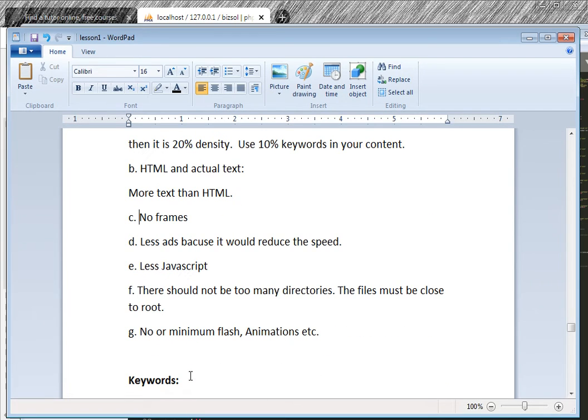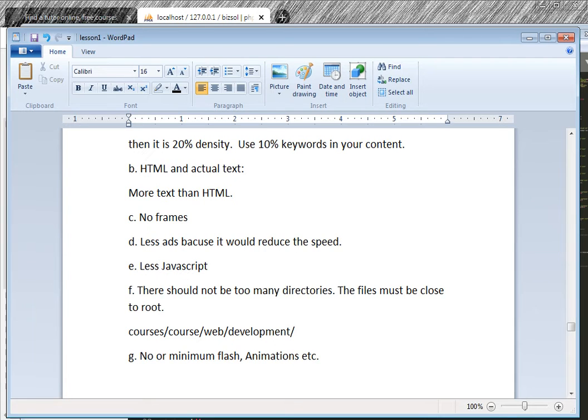Less ads. Try to use fewer ads, because ads will slow your page. You may have seen pages where you wait for the page to load due to low internet speed. Use less JavaScript. You cannot avoid it, but use less JavaScript, because it increases the loading time. There should not be too many directories. If you have a directory courses, another directory course, another directory web, another directory development,